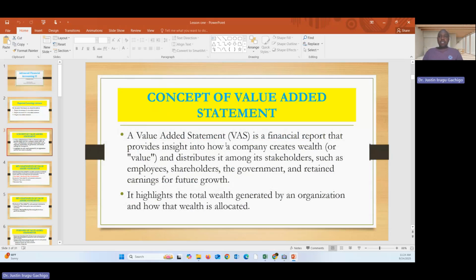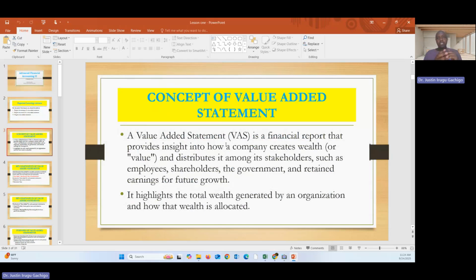A value-added statement is a financial report that provides insight into how a company creates wealth or value and distributes it among its stakeholders, such as employees, shareholders, the government, and retained earnings for future growth. It highlights the total wealth generated by an organization and how that wealth is allocated. So basically, the value-added statement shows how the wealth is distributed. Wealth is the sales minus the cost of sales. That is the wealth we are referring to.